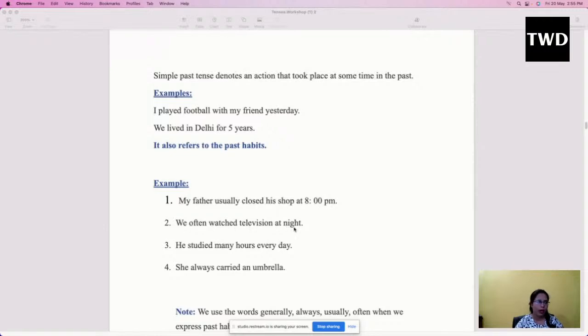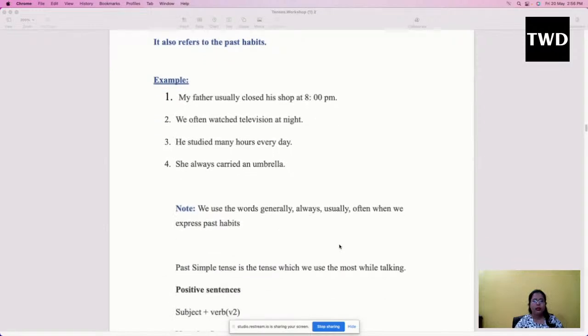So whenever you are talking about your past habits, or say for example you're talking about your childhood, in such cases you have to frame sentences under simple past, and you have to use words like generally, always, usually, often.